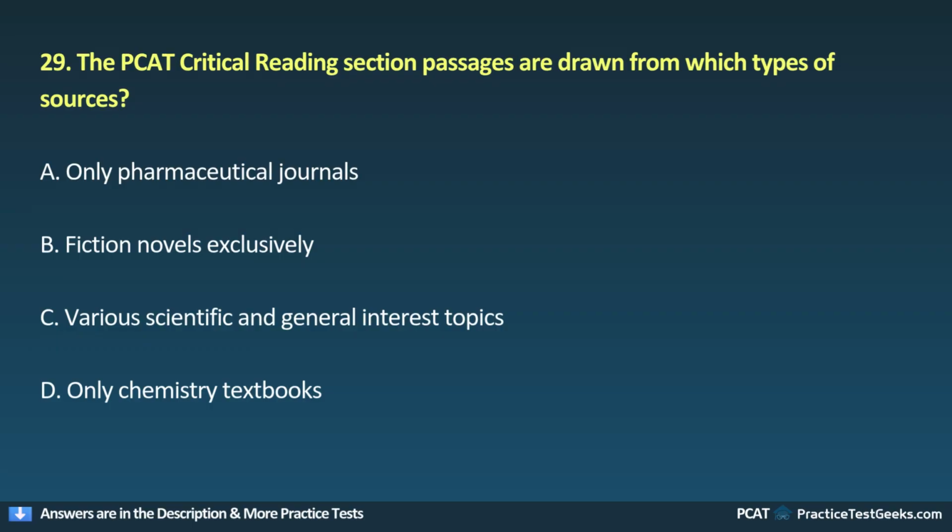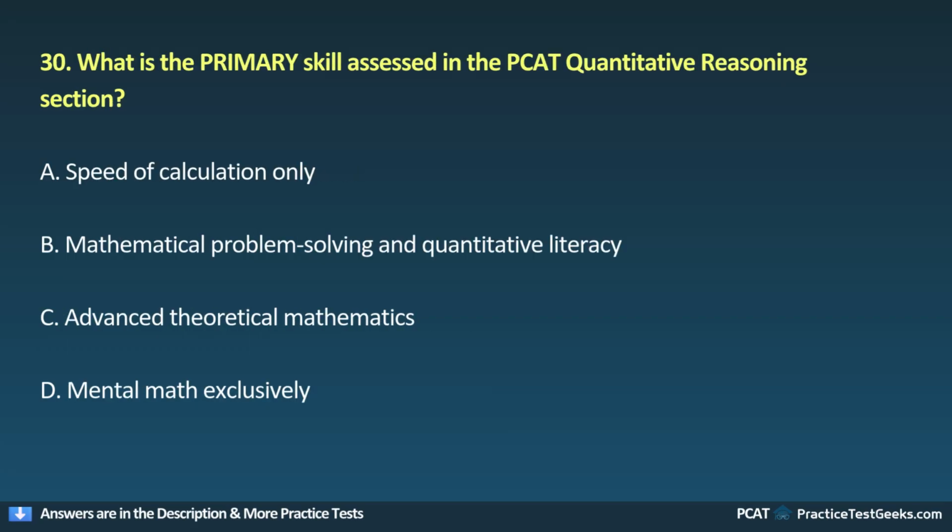A. Only pharmaceutical journals. B. Fiction novels exclusively. C. Various scientific and general interest topics. D. Only chemistry textbooks. 30. What is the primary skill assessed in the PCAT quantitative reasoning section?